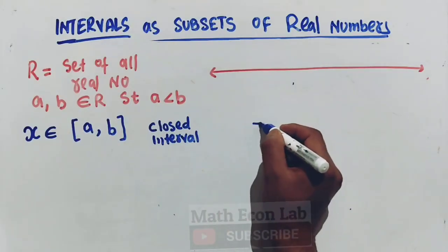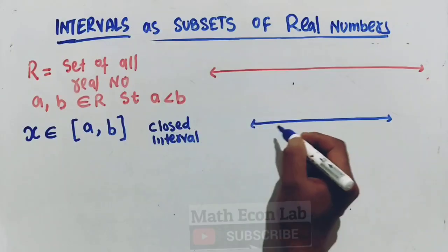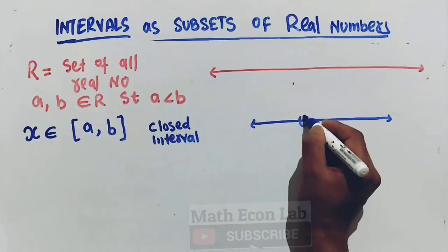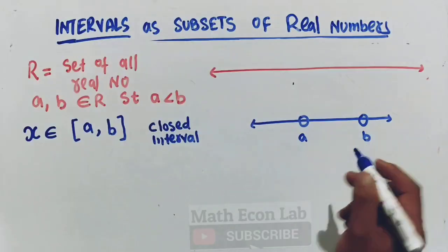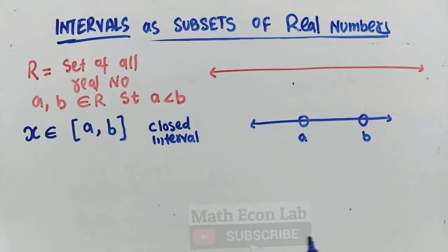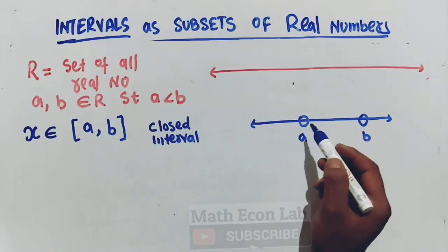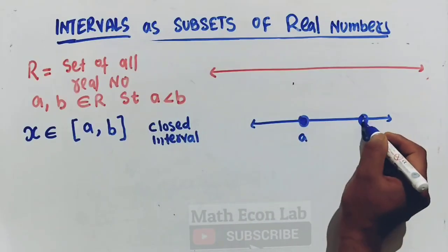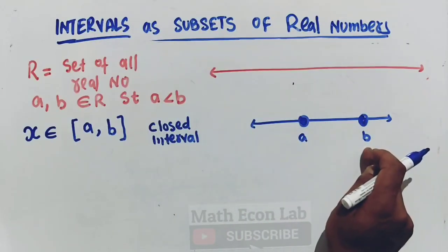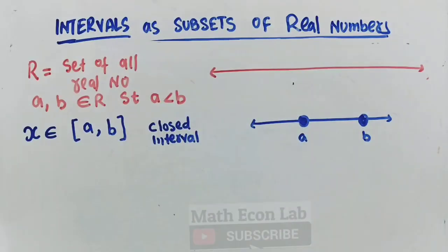Let us suppose we have this number line, and this is point a, this is point b. We include both numbers a and b when we take the closed interval. That means all real numbers between a and b, including a and b. This is a closed interval.